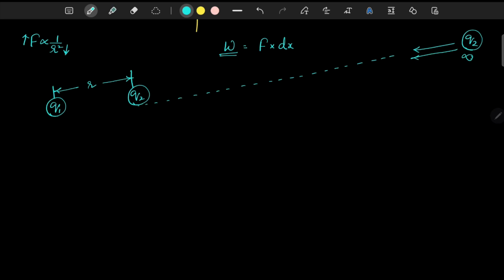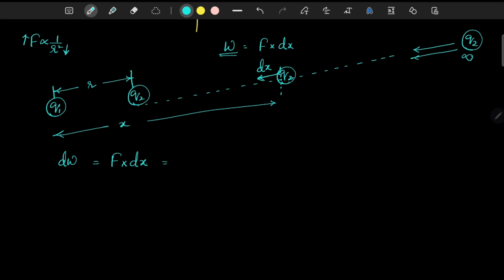For example, let me assume at a particular instant the distance between the two charges is x, and we are moving that charge by a very small distance of dx. To move q2 by a very small distance of dx, what is that small work done? dW is equal to force at that instant into dx.